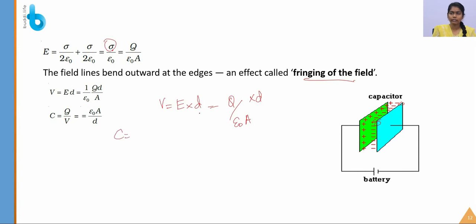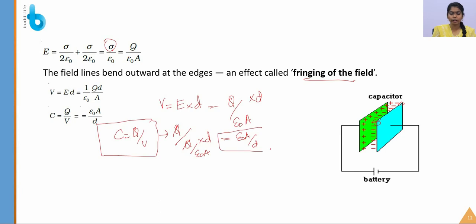After this, just apply the value of the potential in this formula, so that we will get Q by V. So what is V? Q by epsilon naught A into d. Q gets cancelled, so we get epsilon naught A by d, which is a very familiar formula for the capacitance. Okay, just note it. So the first formula was C is equal to Q by V, and the second formula is C is equal to epsilon naught A by d. So this is the second formula for the capacitance.